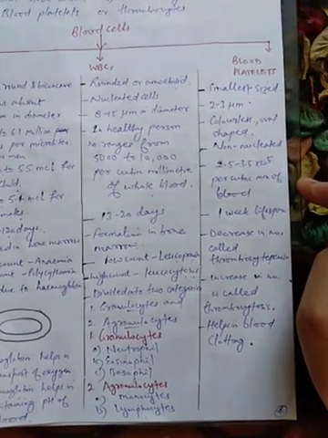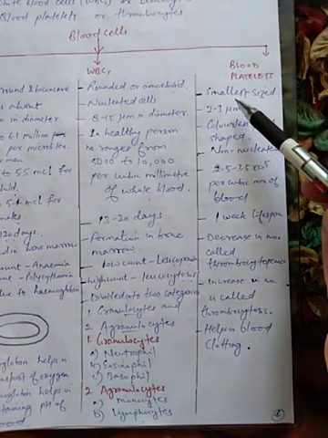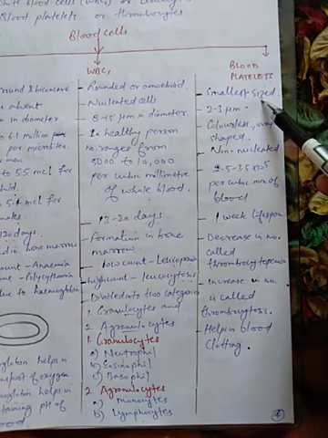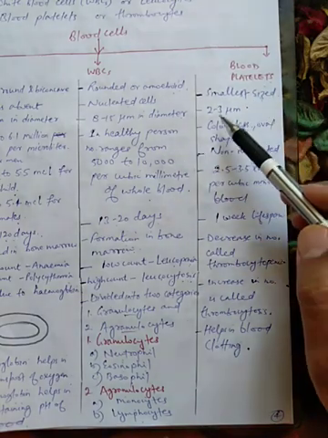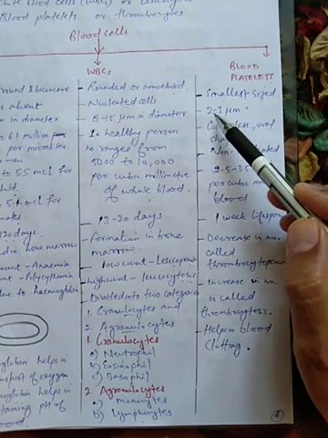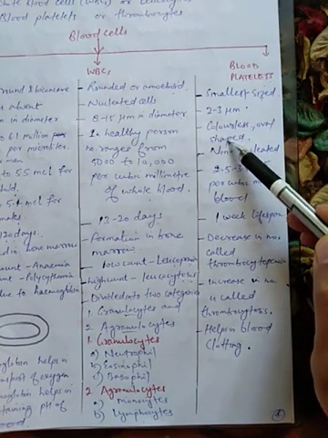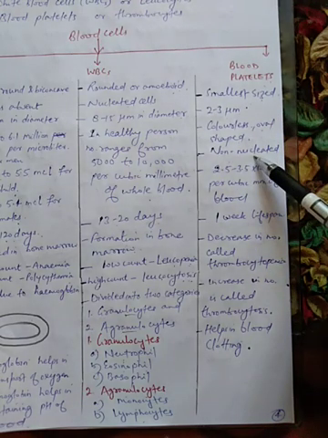Now students, the third type of blood cell is blood platelets. You can see these blood platelets are the smallest sized cells among these. You can see their size is 2 to 3 micrometer. These are colorless, oval shaped, and non-nucleated, means nucleus is not present.